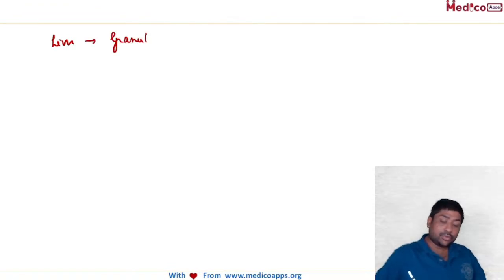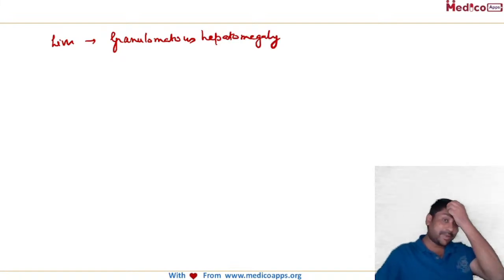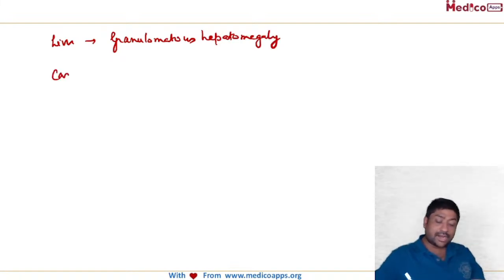Now let's look at the liver manifestations. In the liver, you will have granulomatous hepatomegaly. Okay, so granulomatous hepatomegaly you can see. What are the cardiac manifestations of sarcoidosis? So you can have ischemic heart disease.